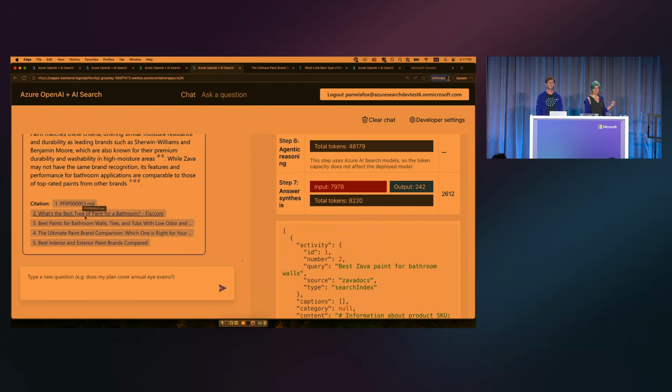So you can see I can still make everything clickable. The stuff in my blob, the stuff on the web, they can reference everything to find out if they actually trust Fixer.com, right? Which is important, right? That's the whole point of these RAG applications, is to give users a way to get accurate information that they can back up with citations.